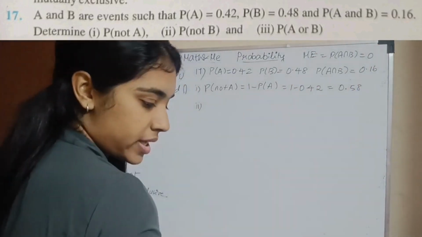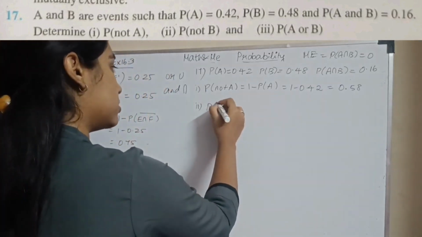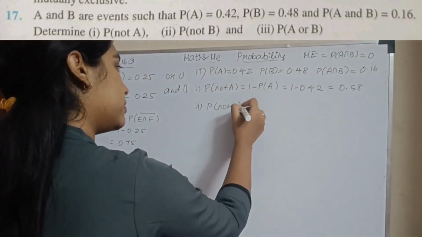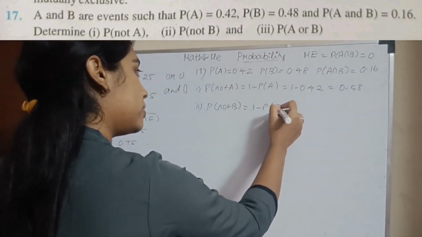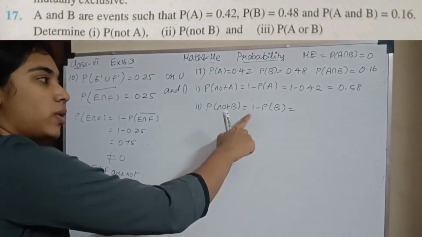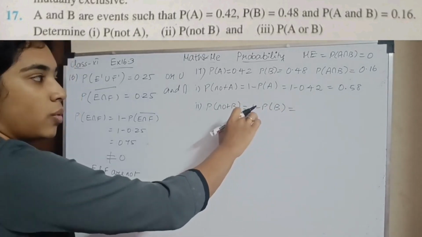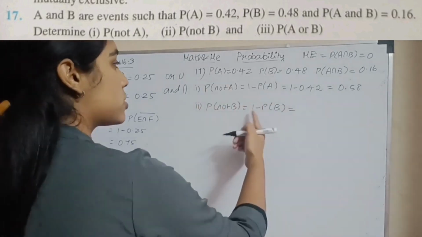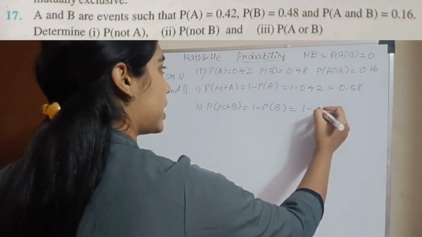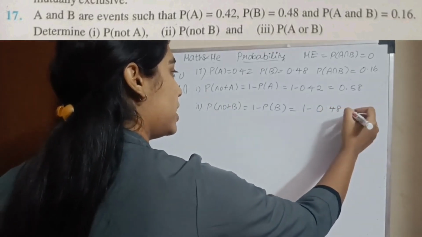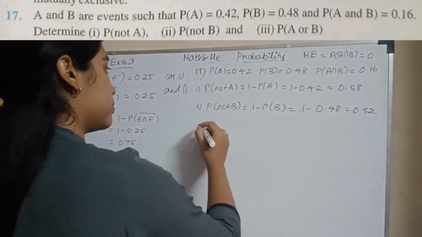Second subsection, probability of not B. It is 1 minus probability of B, which is 1 minus 0.48, which is 0.52.